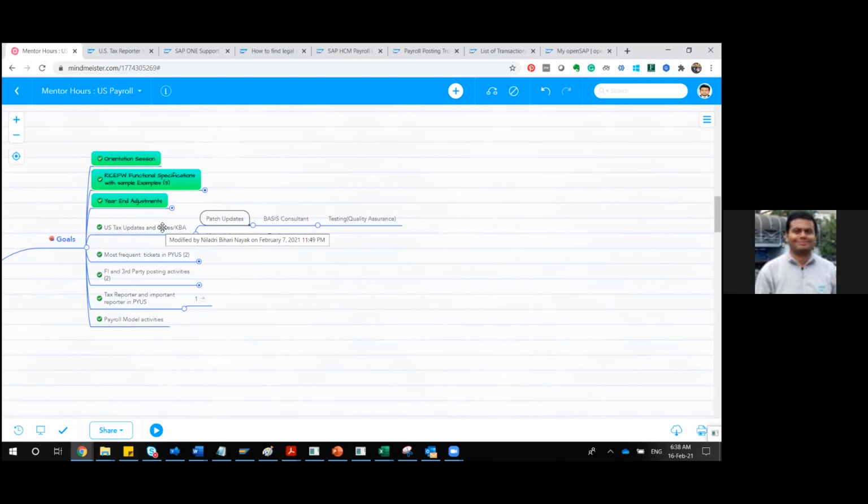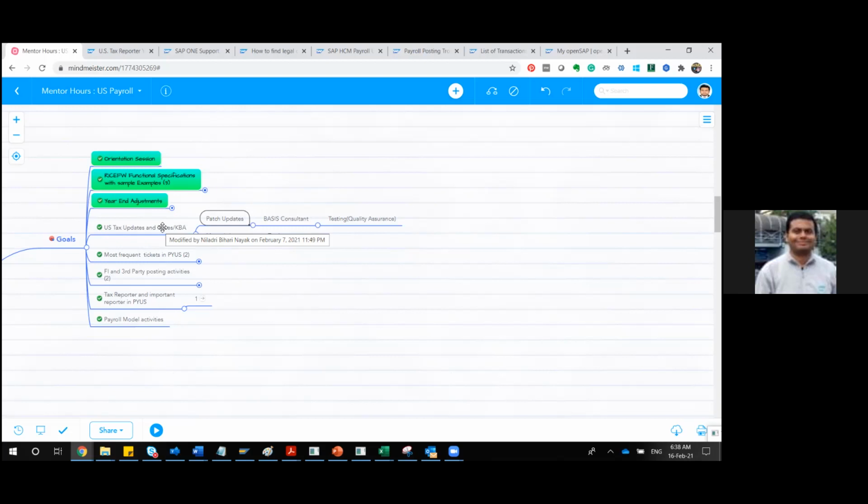Then it can be you also. Suppose you are a functional consultant, but due to some reason you are put into a different role. Your role may change for that particular project, because today's situations are very dynamic. If it is a small organization, you will be playing a double role. You are responsible for configuration, and you are also responsible for testing everything.